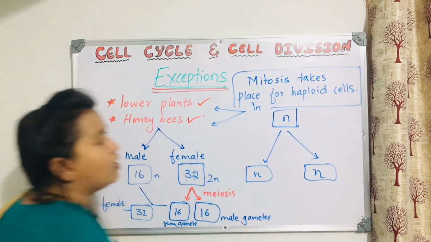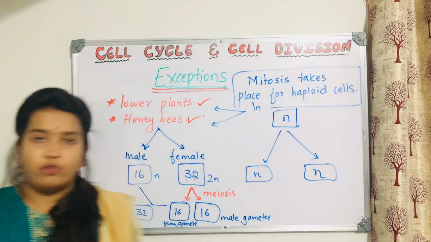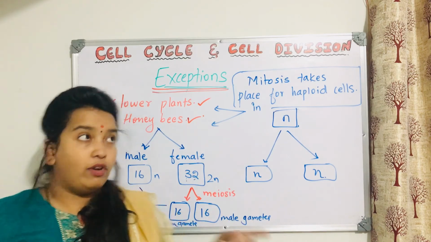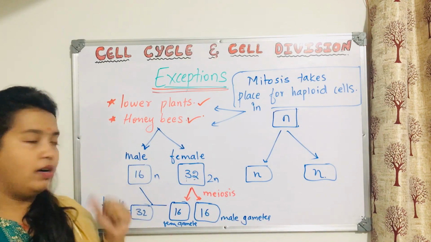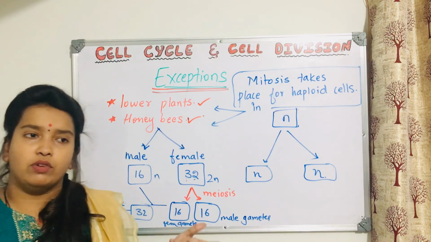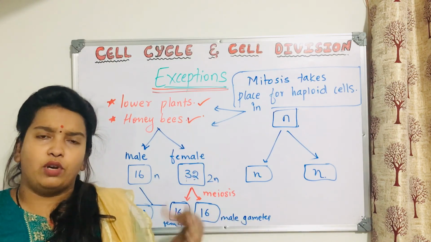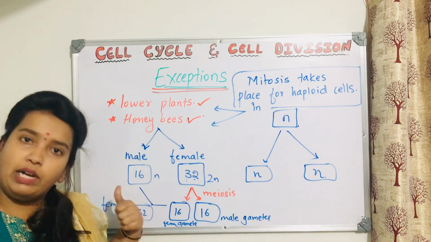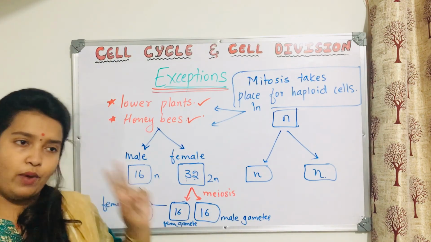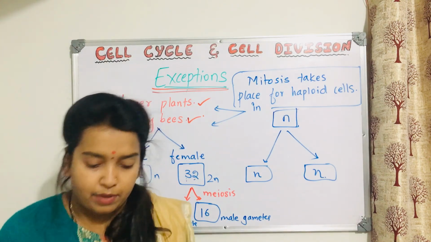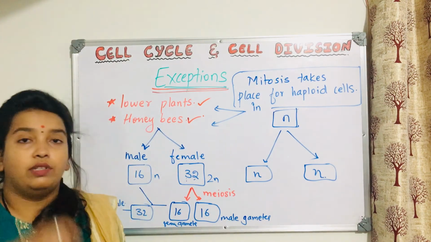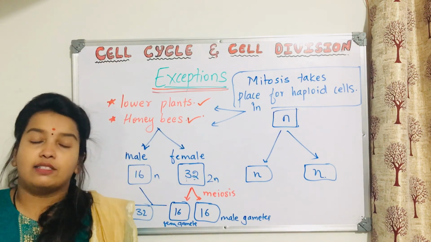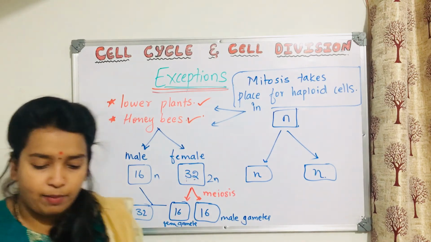Just remember, because in the exam they will give you options like 'mitosis takes place in' and four choices. They will also give this male honeybee with this number n. Then you will be confused. Mitosis usually takes place for 2n, and if it is n, you will think it is not. But the answer is yes, it will take place in haploid cells. Only 2 examples, some lower plants and honeybees. So this much only. This completes the concept of mitosis clearly. The next concept we will see is meiosis. Okay, please take down this much.